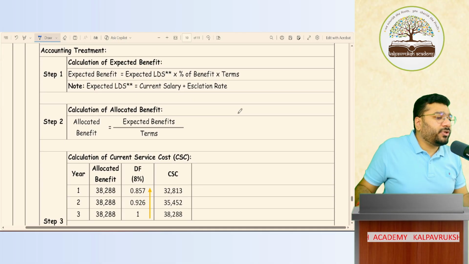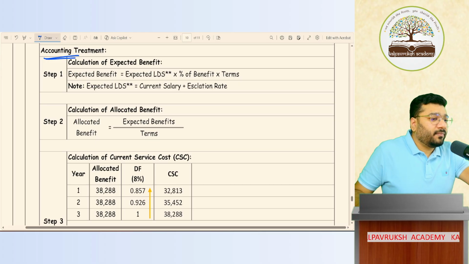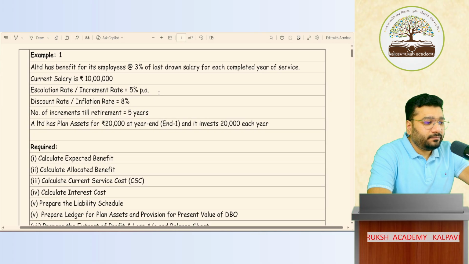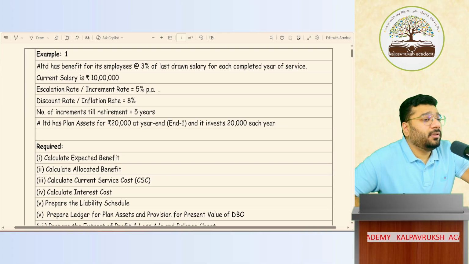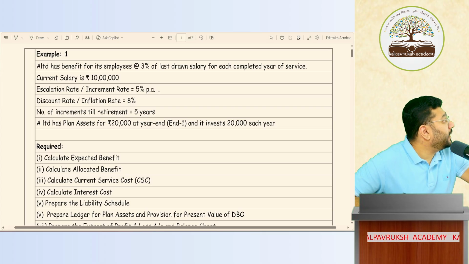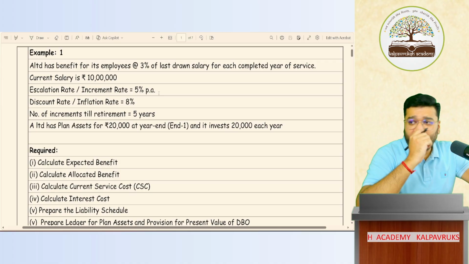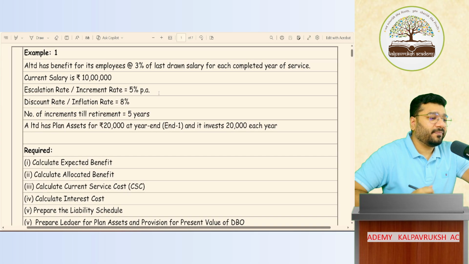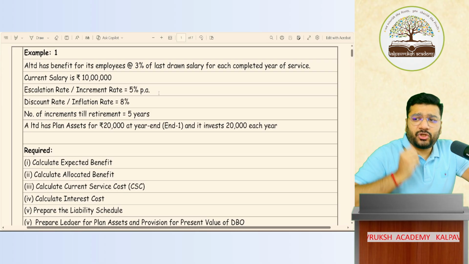The next thing that we are supposed to discuss is what is the accounting treatment under defined benefit plan. So for this, I'll take one example. Example 1. This is not there in your group. So if you can take a photo of this question alone, it will be great. Not everybody take it. Anyone take it, put it in the group. Who's doing it? Bhuvan is doing. Okay. And Lakshita is doing. This question alone.